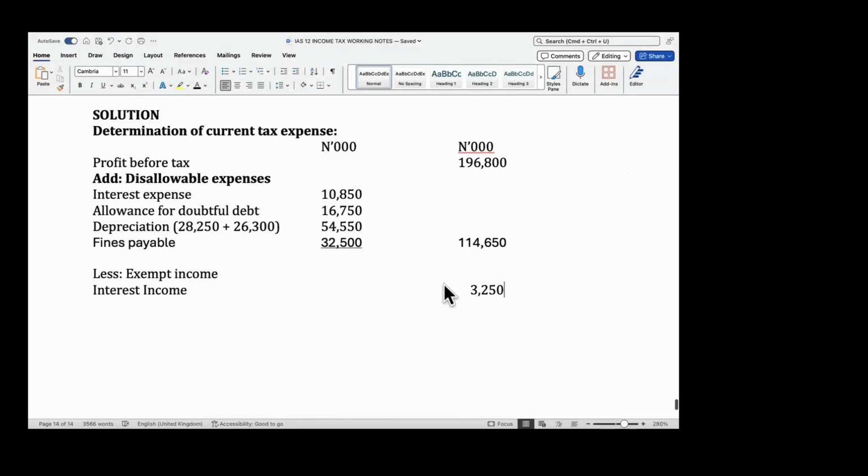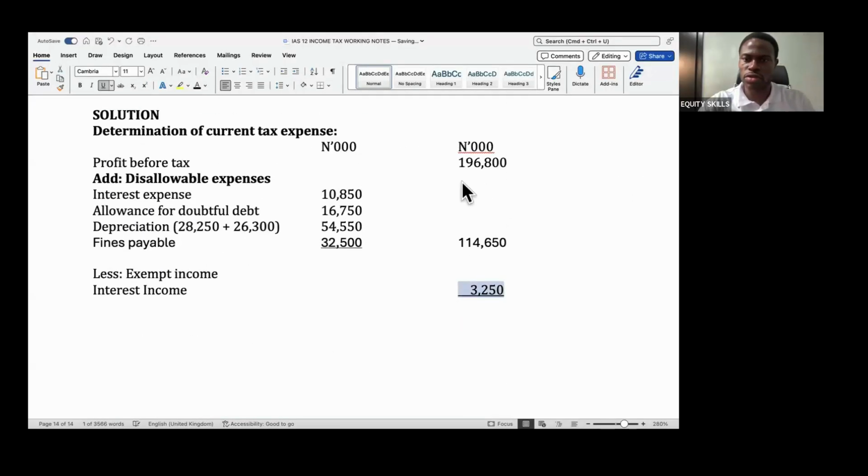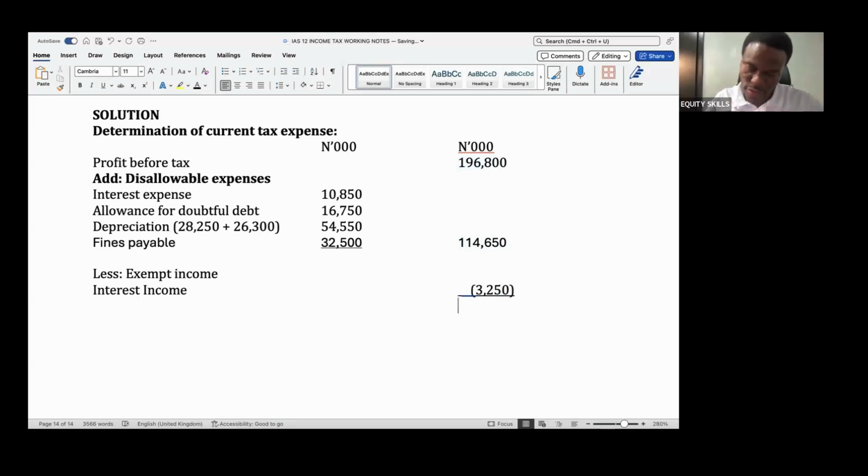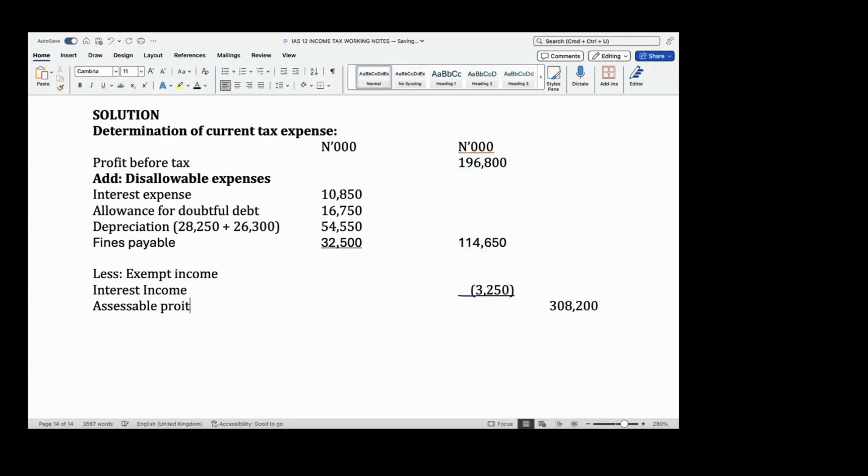So can you do 196,800 plus this minus this? What would that give us? 308,200. What do we call this amount? Assessable profit. That's what we call assessable profit.